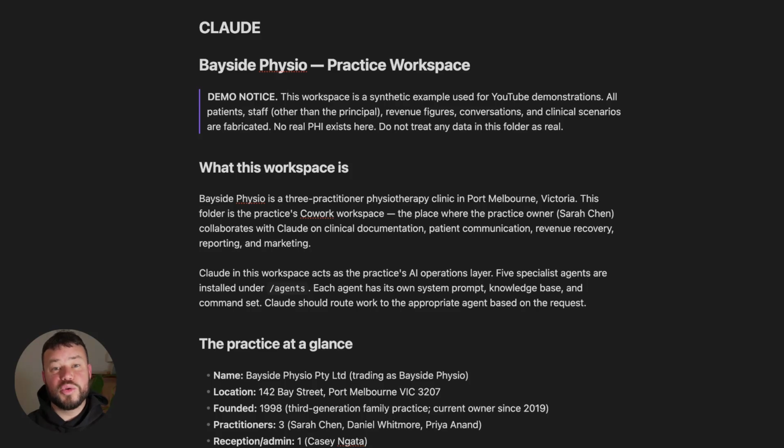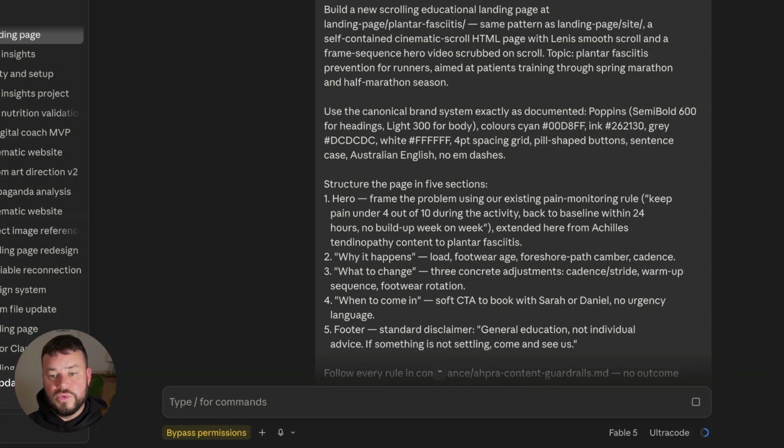So it's probably going to need a little bit of help from the Claude MD file to understand where to go to find what it's looking for. Now I've also included links to some other files here as well. So we've got the brand style guide, we've got the AI image guideline folder that I explained before, and then we also have the AHPRA content guardrails. And now that it has all of that context, we're asking Claude to build a new scrolling educational landing page.